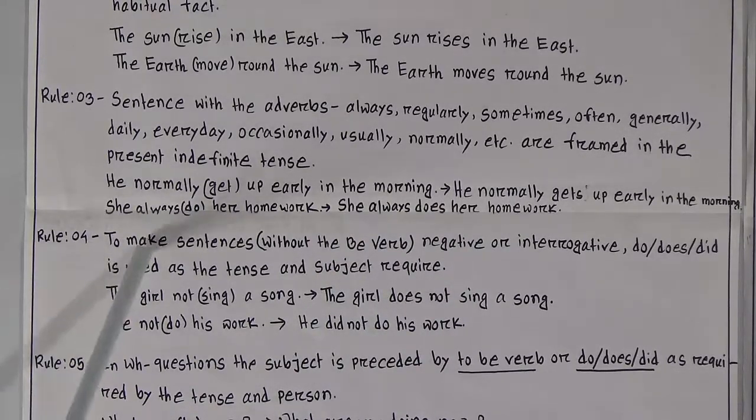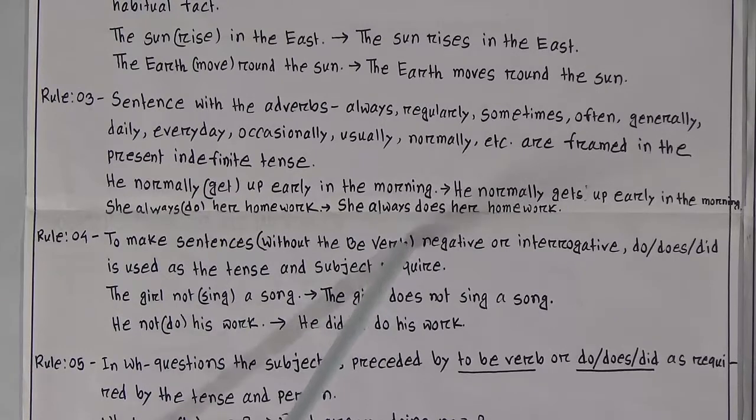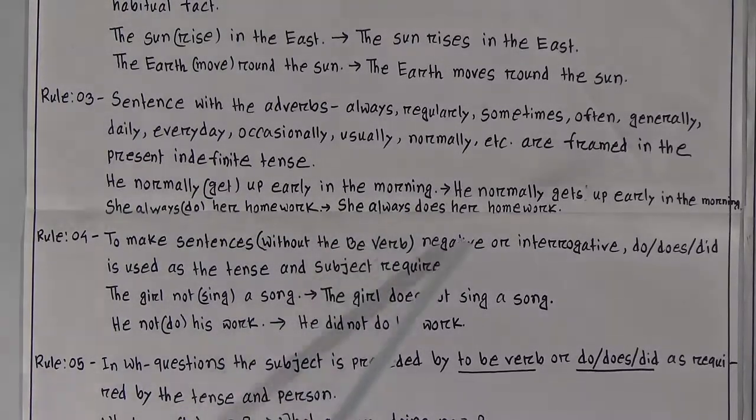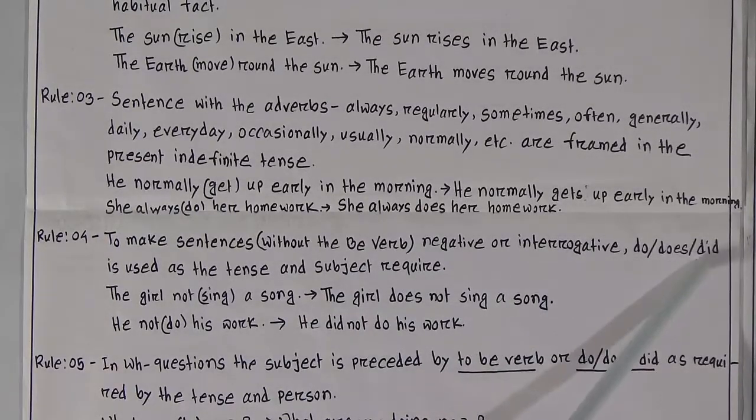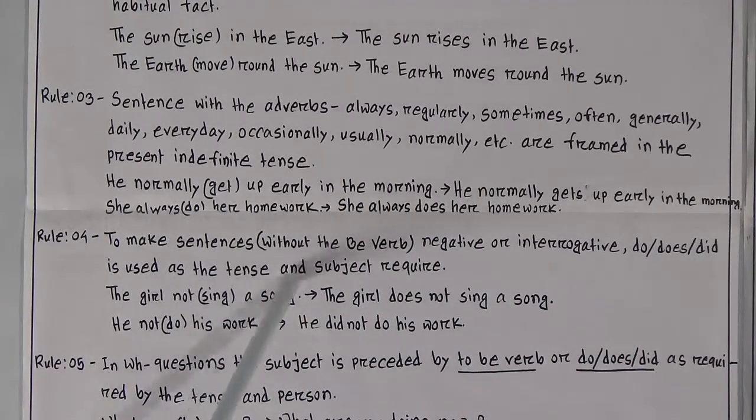Rule number 4. To make sentences without the be verb negative or interrogative, do, does, did is used as the tense and subject require. Be verb means am, is, are, was, were, etc. These are the be verbs. The girl not sing a song. The correct sentence will be: the girl does not sing a song. He not do his work. It will be: he did not do his work. If you write in present simple tense, you can write: he doesn't do his work. This one is also correct.